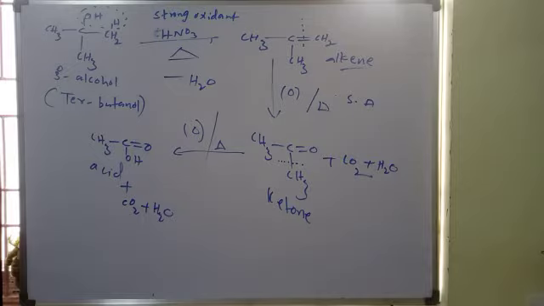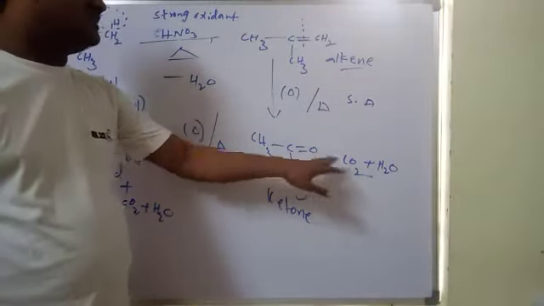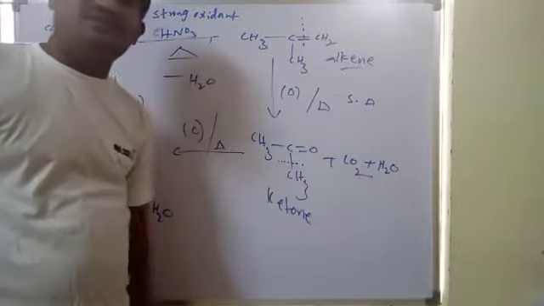Tertiary alcohols first give alkenes by dehydration, by the removal of water. Then after further oxidation, the C=C double bond can be cleaved, and they give ketones, and this part is going to form CO2 and H2O.